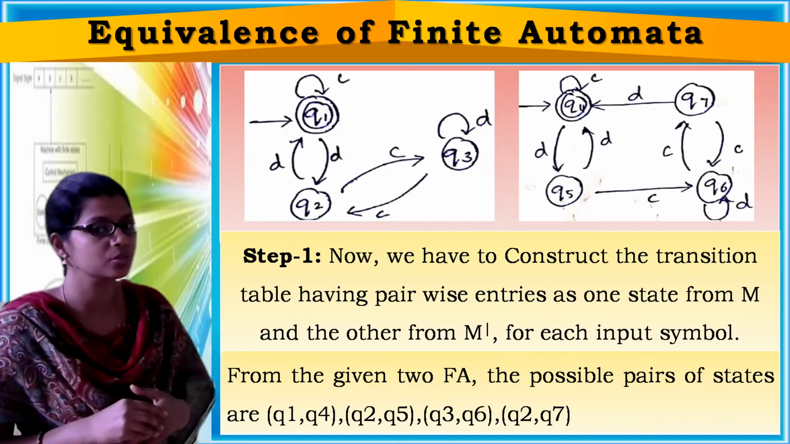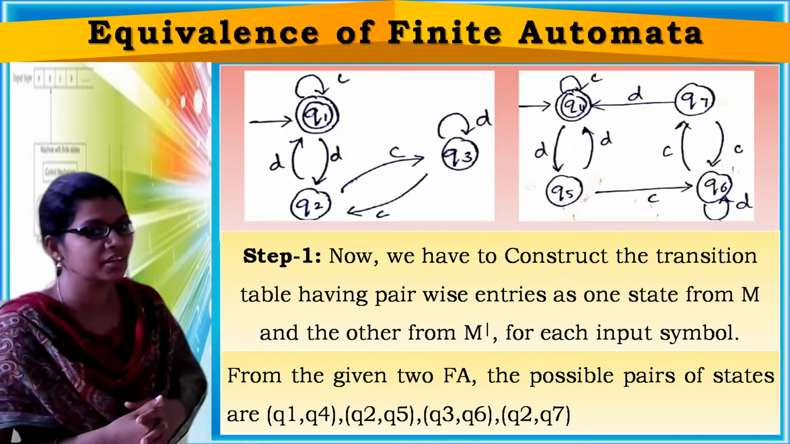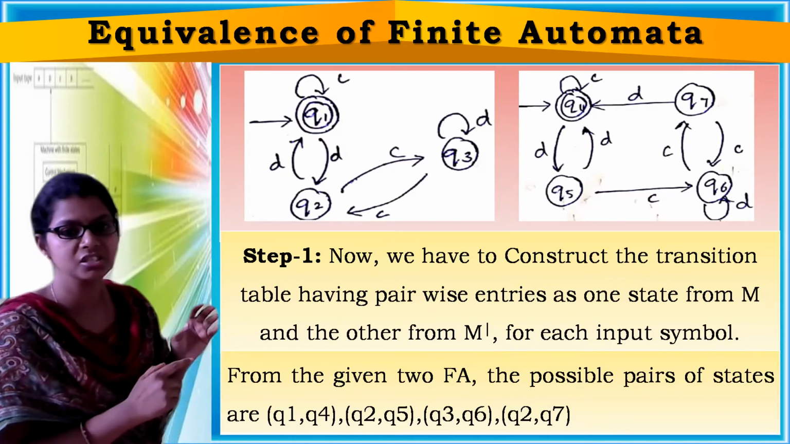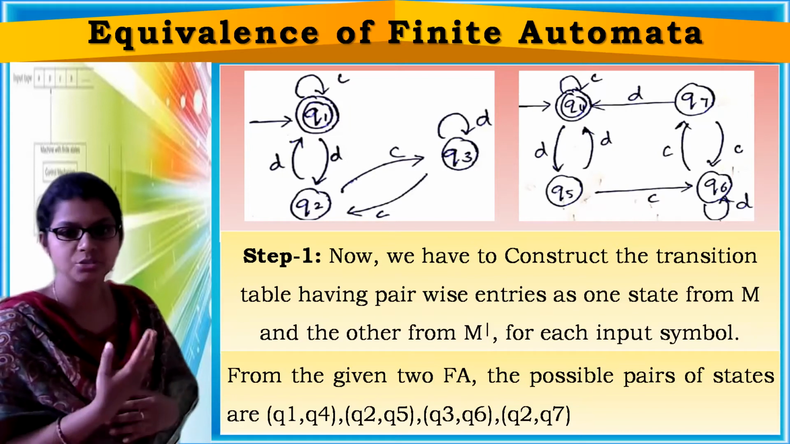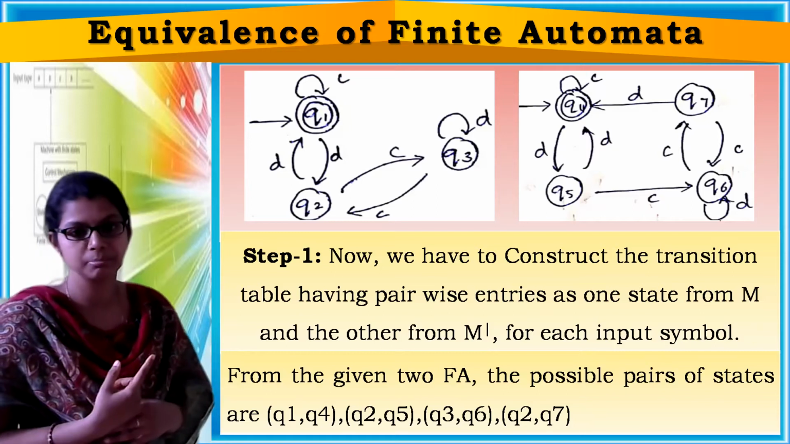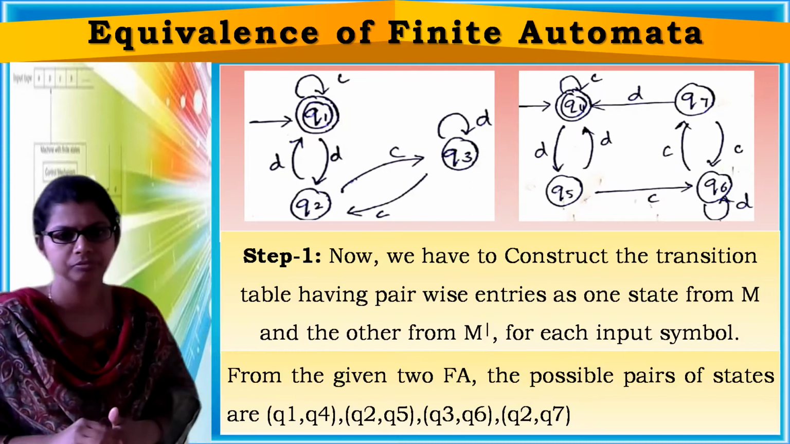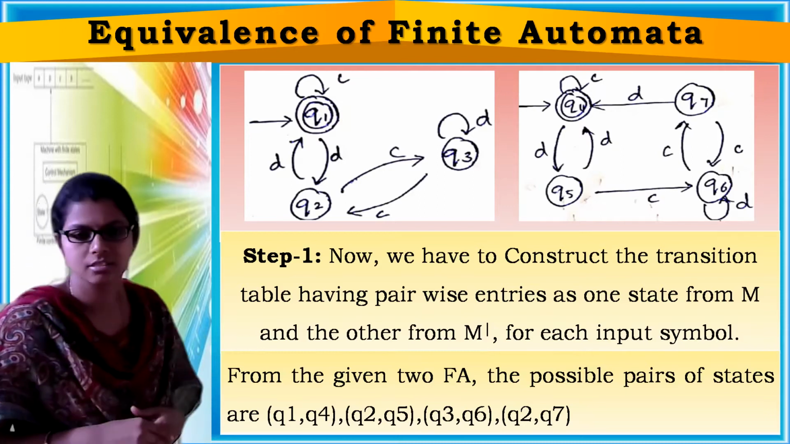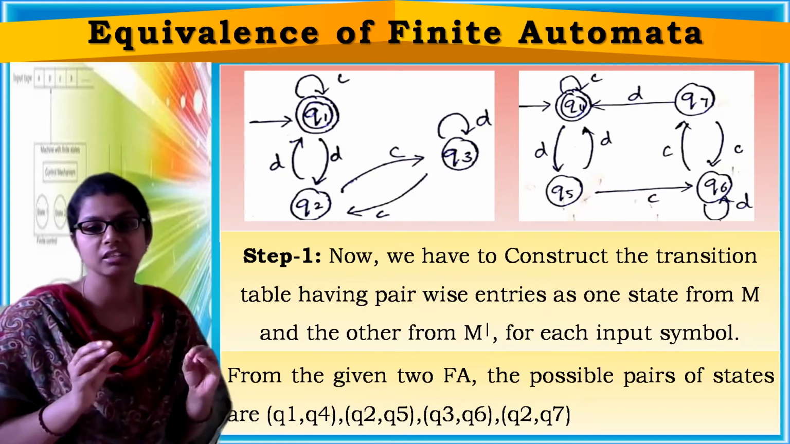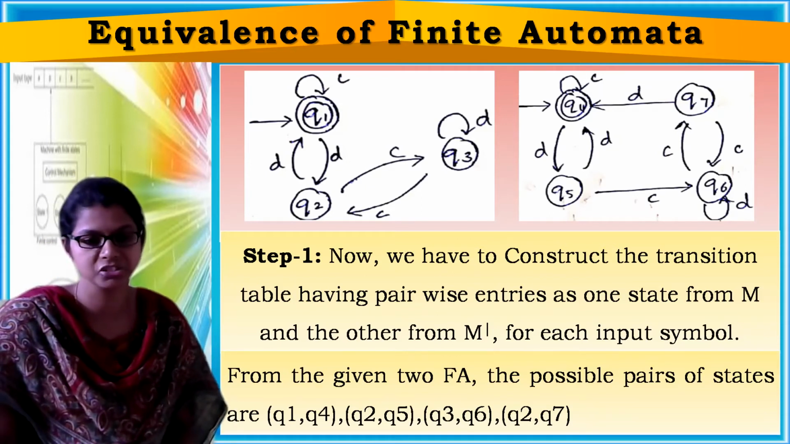So we are left with Q7 in M dash, the second finite automata. Now that Q7 is again similar to Q2 only. See, Q2 is having transitions on input symbol C as well as on input symbol D. Even Q7 is also having transitions on input symbol C and input symbol D. So Q2 comma Q7 is also a possible pair and no other entries can be accepted. So these are the possible pairs for which you have to construct the transition table. Okay, now let's start the construction of the transition table.